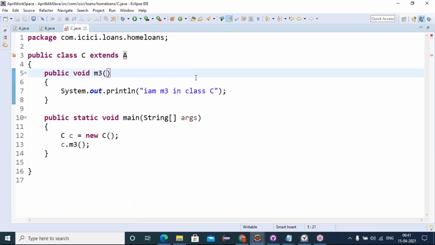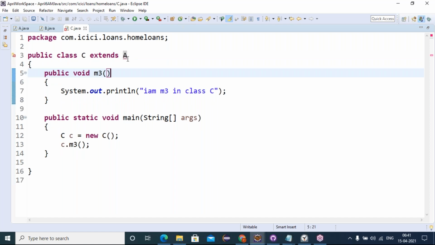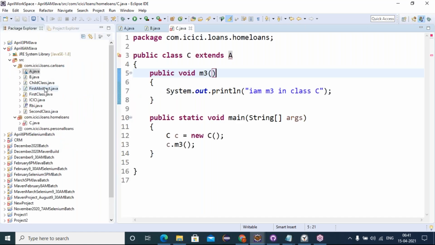Friends, it is getting the error. When I was extending the A class to the B, no error. When I was extending A to the C class, getting an error. Here is the difference: firstly, you have to notice A and B belong to the same package, car loans, whereas A and C belong to different packages.